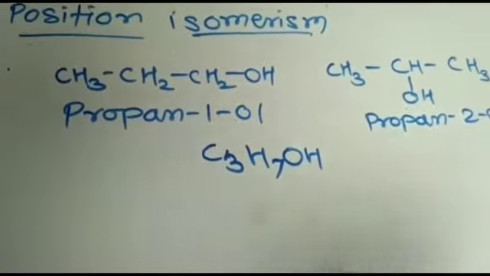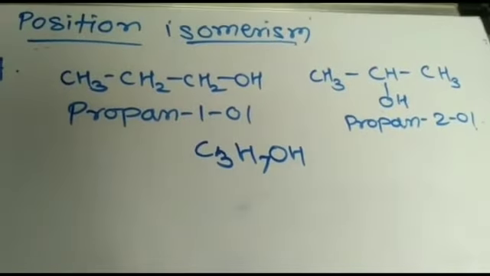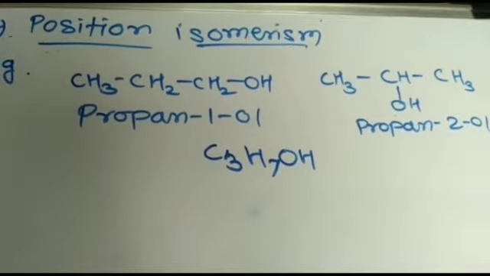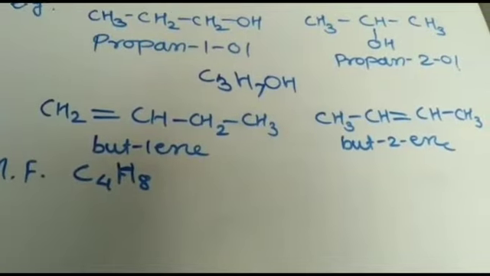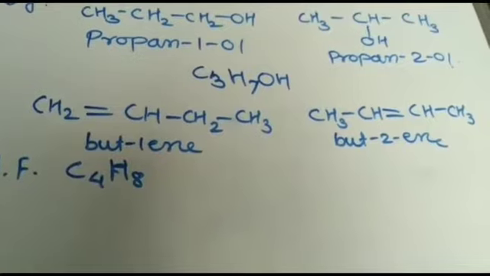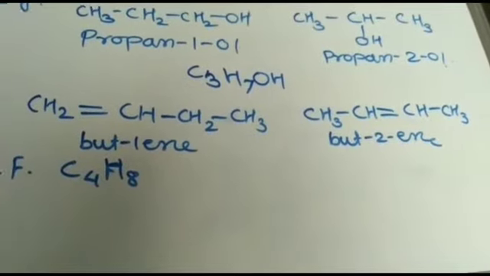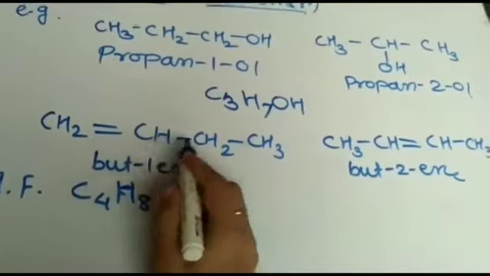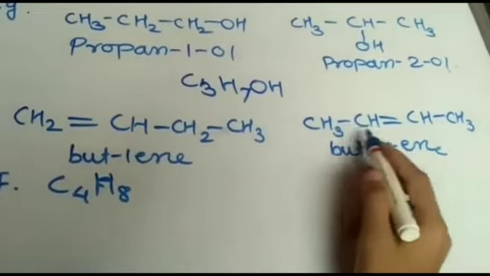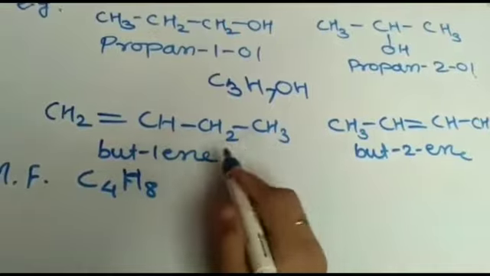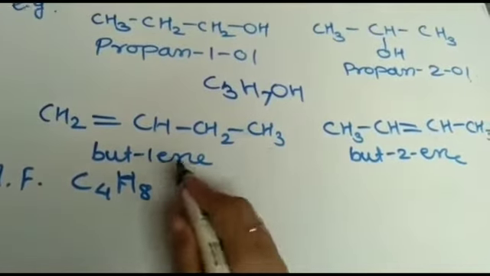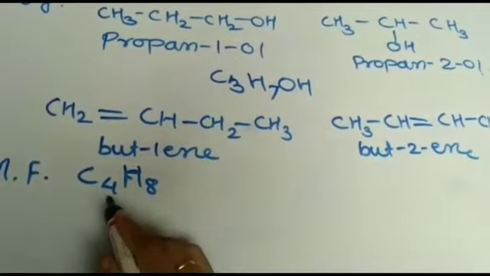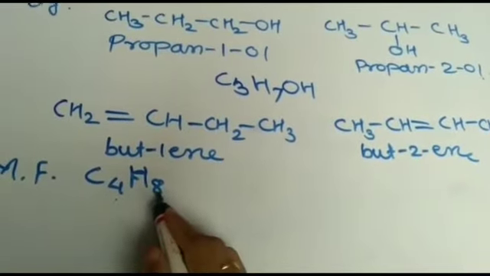C3H7OH. Another example, second example: but-1-ene and but-2-ene. Here the unsaturated linkage, the double bond linkage, has changed. Therefore, these are also called position isomers, having the same molecular formula. You observe both have the same molecular formula, C4H8.